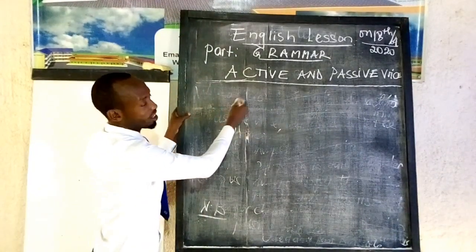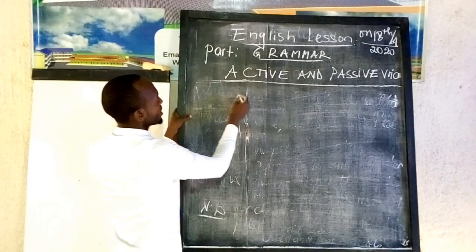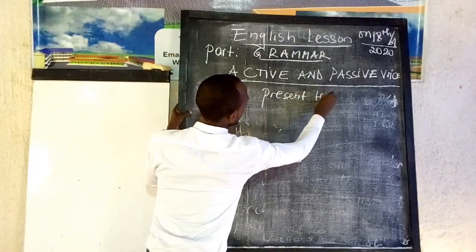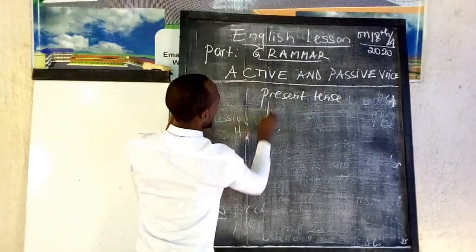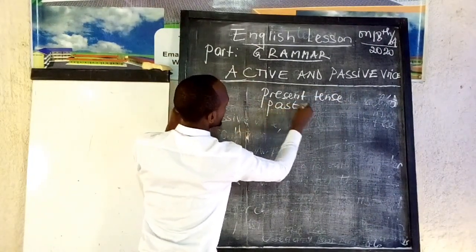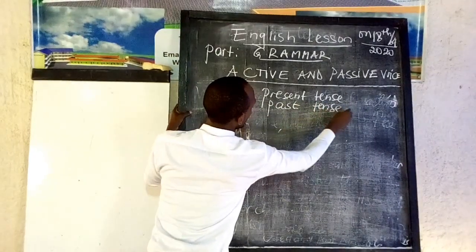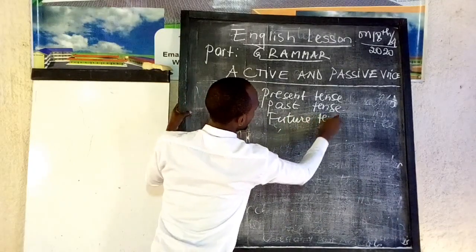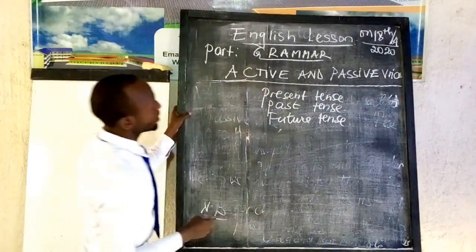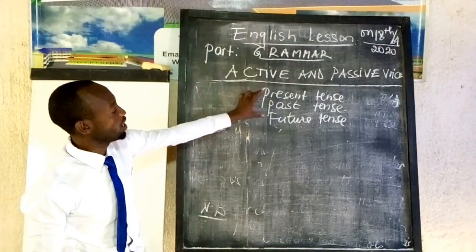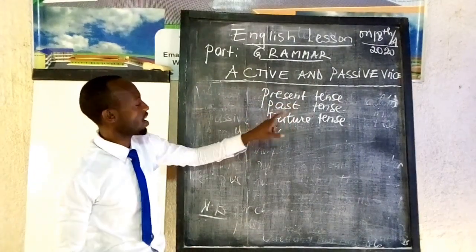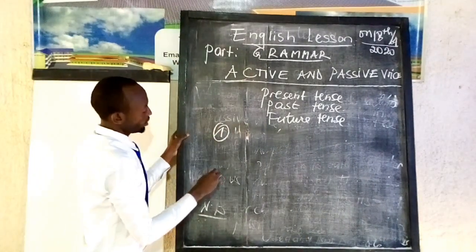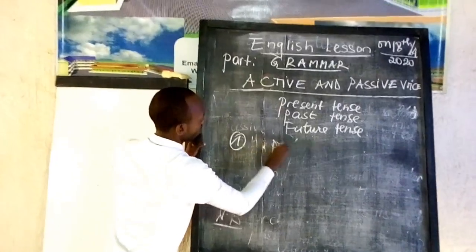Here we are going to see the types of tenses. As we studied, there is present tense, past tense, and future tense. These are the three tenses that we have in English. Now we are going to begin with part 1, present tense.